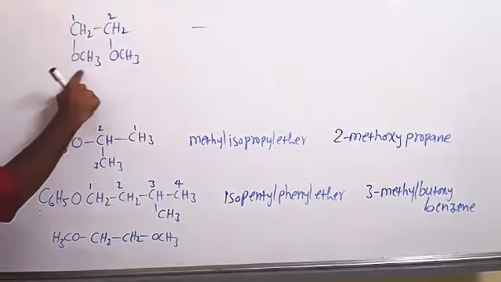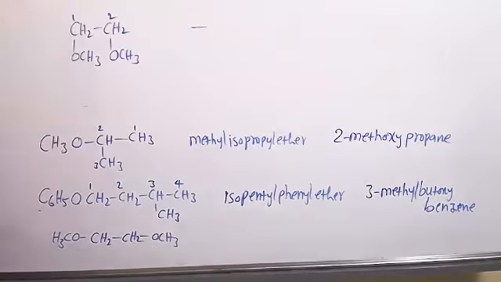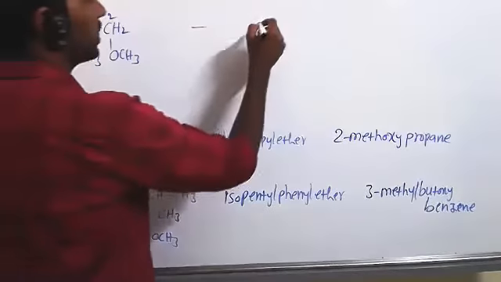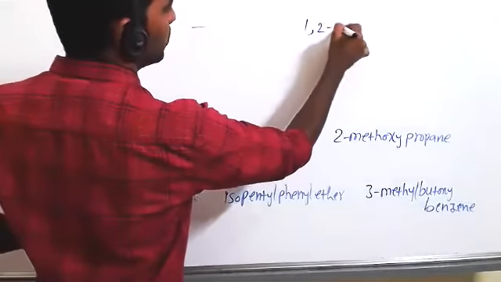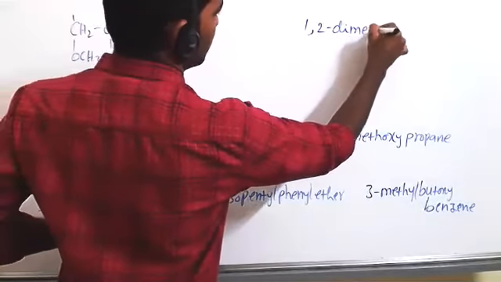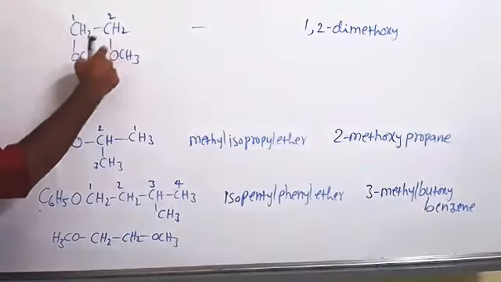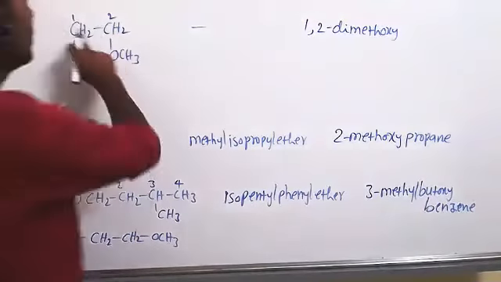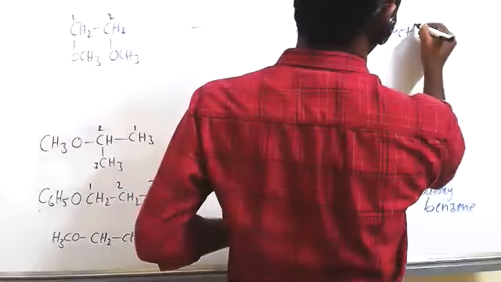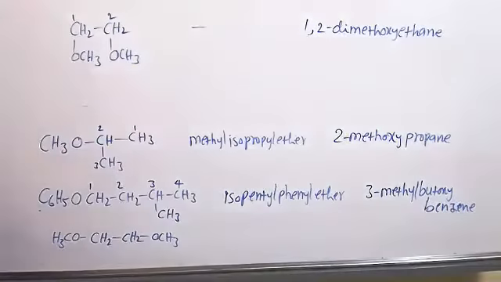First carbon also attached to methoxy, this is also attached to methoxy. So 1, 2 IUPAC name only, 1, 2 dimethoxy. First carbon and second carbon both are attached to methoxy groups. So and only 2 carbons are there, so ethane. 1, 2 dimethoxy ethane.